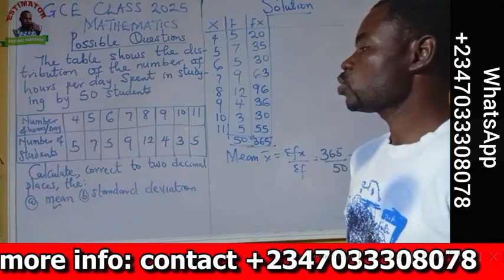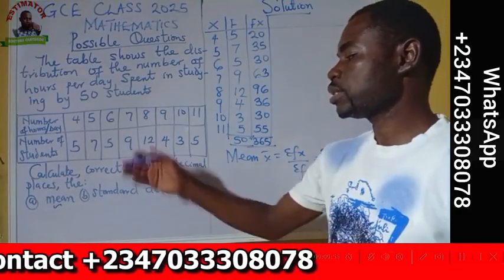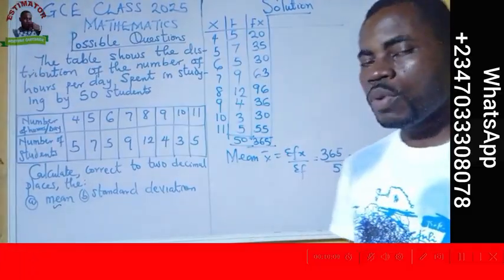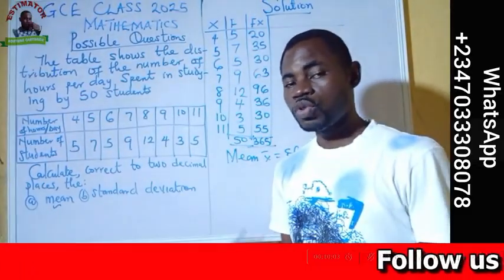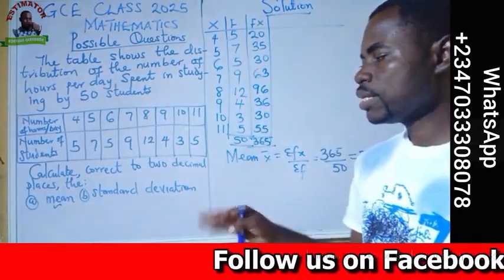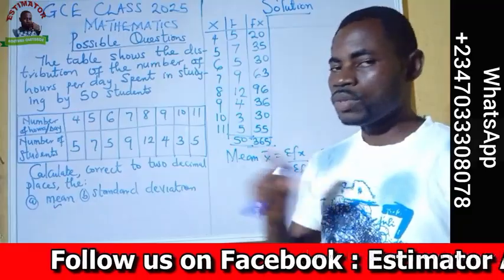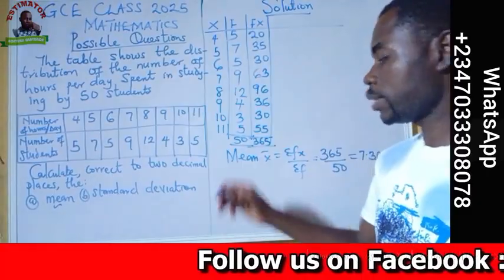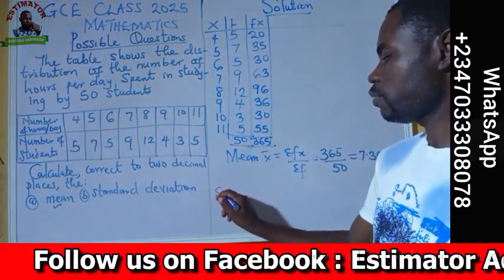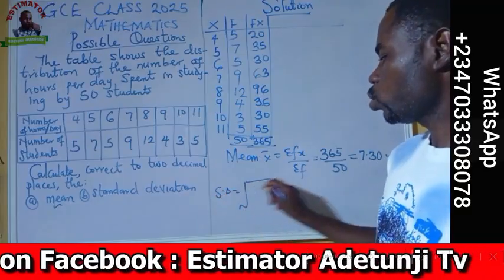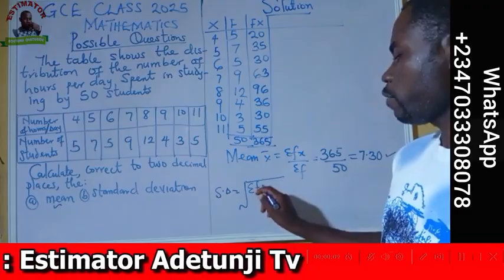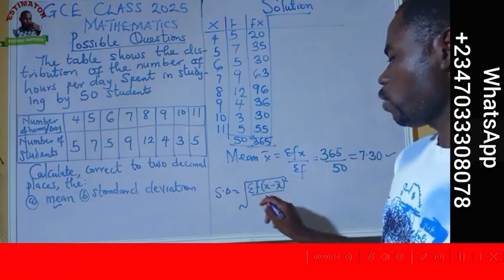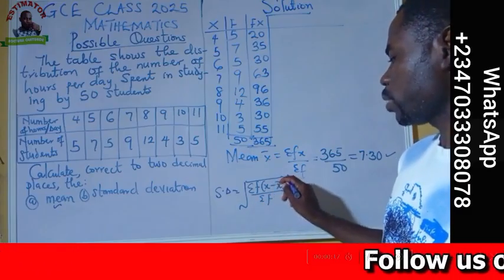In this situation of a table where we have frequencies, definitely we are going to use the formula of standard deviation that has frequency. Assuming we were given data that has no repetition, no frequency, in which the frequency will be 1, 1, we will use the standard deviation formula that doesn't have frequency. But this time around, we are going to use the one that has frequency. And what's the formula? The standard deviation SD is equal to the square root of summation f times (x minus mean) squared over summation f. I believe you can see very well.